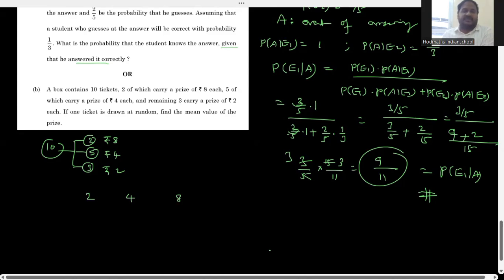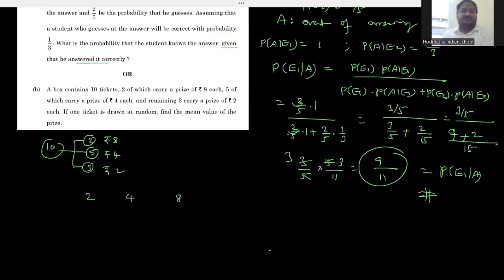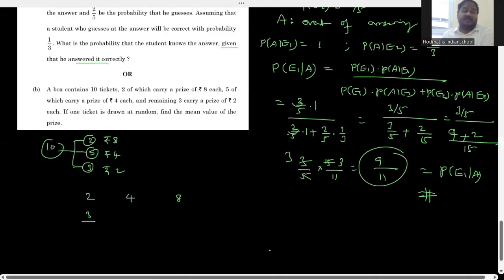Now coming to this, if one ticket is drawn at random, find the mean value of the price. Totally there are 10 tickets, right? There are 2 rupees tickets, 4 rupees tickets, and 8 rupees tickets. 2 rupees tickets are totally 3, so 3 out of 10 tickets, and 4 rupees tickets are 5 out of 10, and 8 rupees tickets are 2 out of 10, right? This is x and this is probability of x.